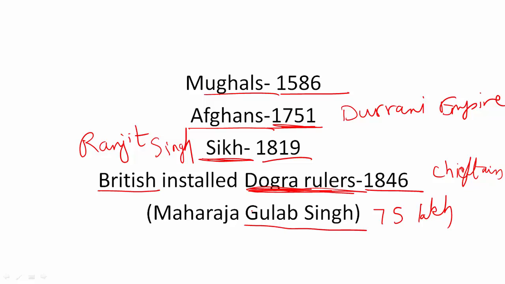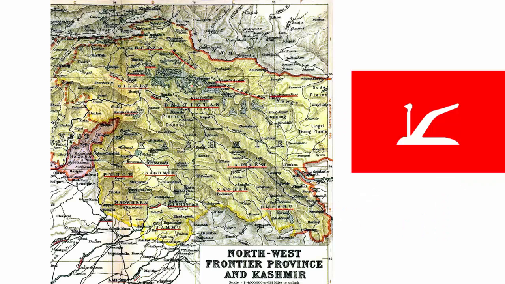majority population was Muslim. So this is a map of the Kashmir kingdom under the Dogras. You can see the entire green colored area. This is the kingdom of Kashmir. This was the flag which was used.